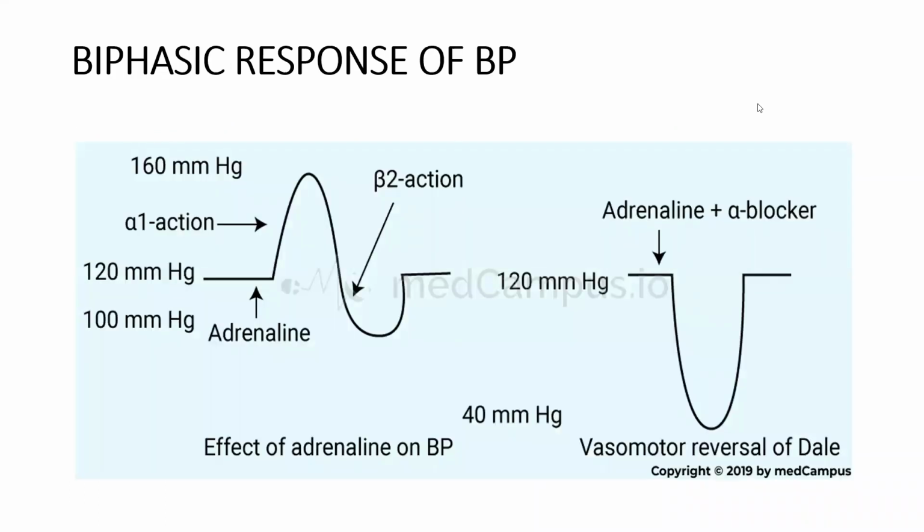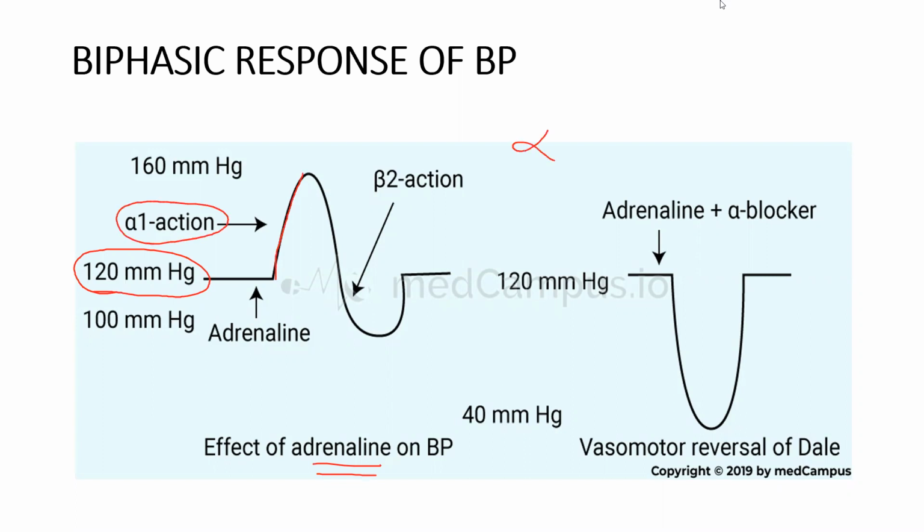Here I would like to say one small concept, that is the vasomotor reversal of Dale. So let's see what that is. Suppose this is our normal BP, 120 millimeters of Hg. Suppose I gave adrenaline. What happens after giving adrenaline? Initially that 120 comes to 160 because of alpha action.